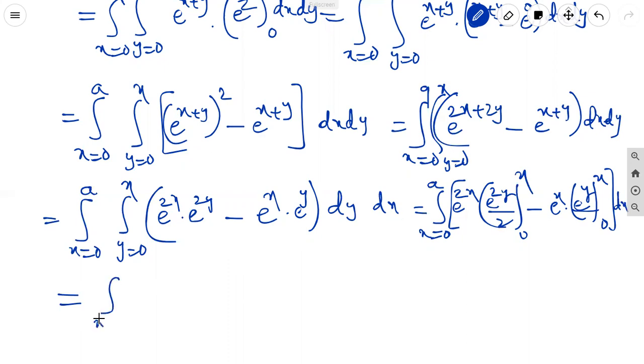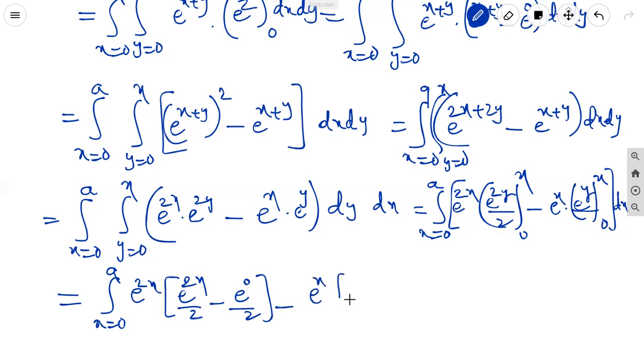Here, integral x equal to 0 to a e power 2x. Here, in the place of y, we can write it as e power 2x by 2 minus e power 0 by 2 minus e power x into e power x minus e power 0 whole dx.